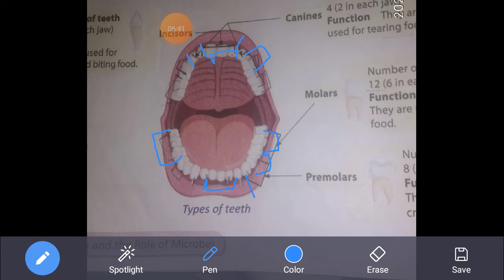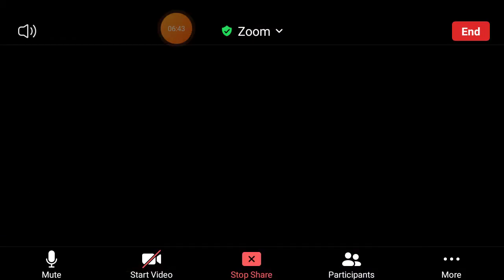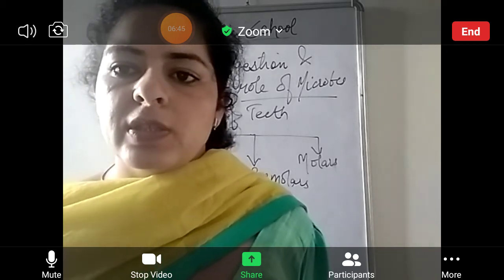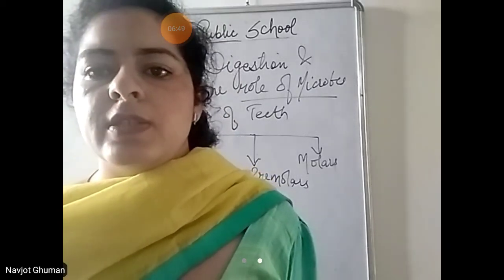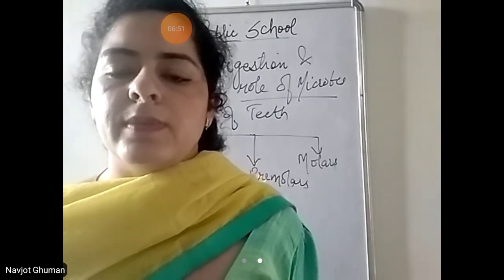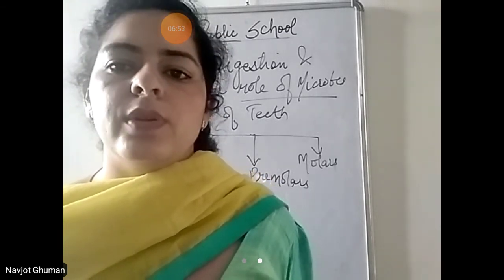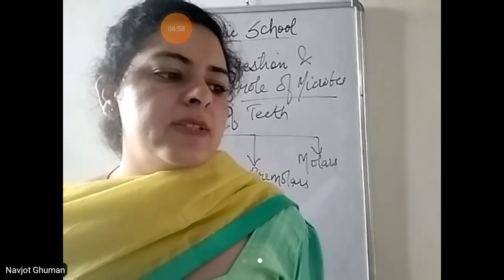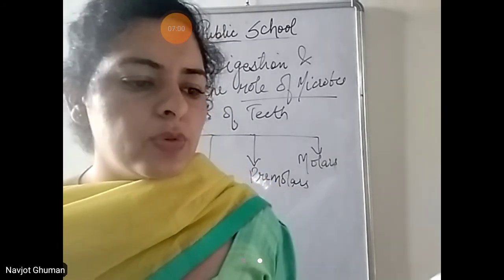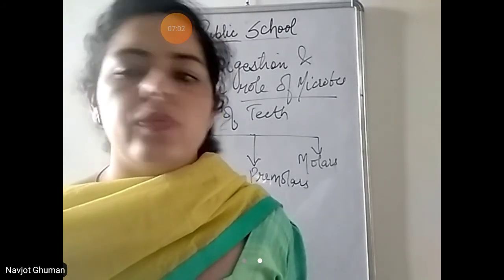So what do you have to learn over here? Types of teeth, what is their function, and how many they are in number. कि number of incisors, number of canines, number of premolars, and number of molars. But plant eating animals have well developed premolars and molars because they need to chew and grind their food a lot.